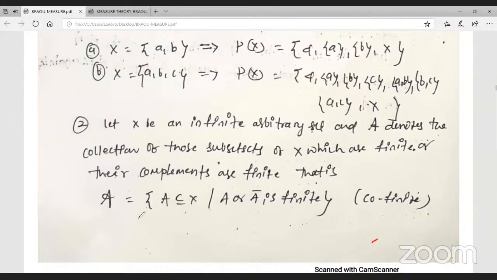Observe here, this set is different. This set contains which sets? X is an infinite set. These are the subsets of X, and any set in this collection satisfies that A or A bar is finite. You have to take the complement of this one. Observe here, this set is satisfying what? The sigma algebra conditions. In this set, what is the formation of A or A bar? Exactly, finite.